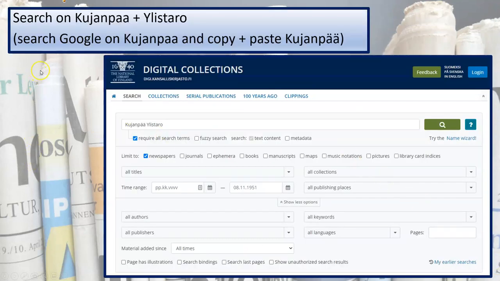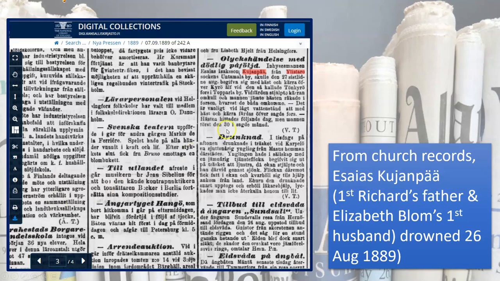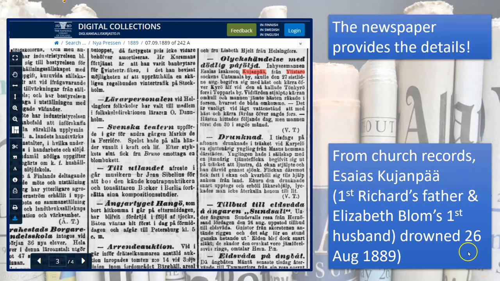So I did some researching for my family, which was Guiampa in Ilistaro, and I found this article. What was neat about this article is I knew from church records of the death of this person. I did not know the circumstances of the death of this person. So this article, when translated, actually told me how he died, and that is priceless to my research.